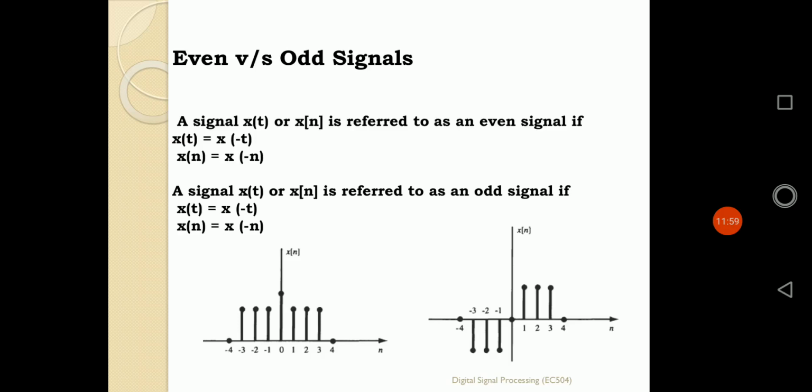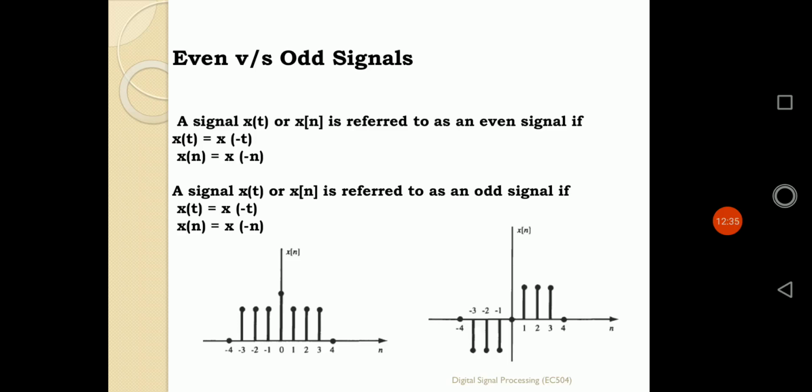Like in the first figure, x(n), a discrete time signal is defined, and it is even in nature because for the points 1 to 3 on the right side, the amplitudes are simply mirror images of the amplitudes at -1, -2, -3. That means the signal is simply equal to its folded version. In the second waveform, the signal is not even. If a signal is not even, you can't say that the signal is an odd signal. But some nature will be there.